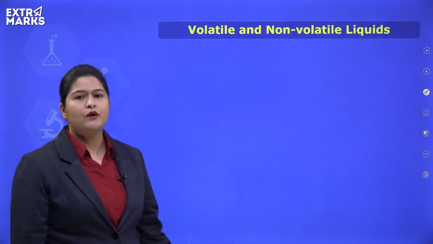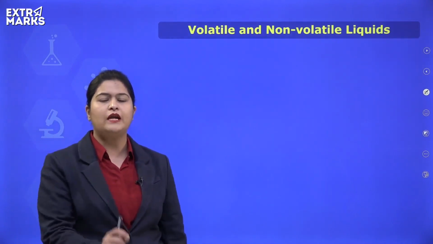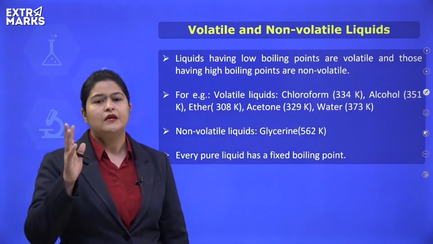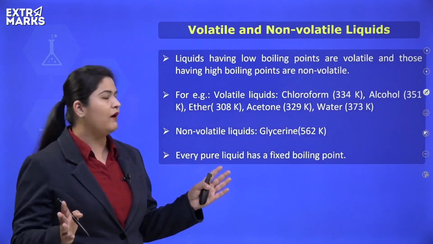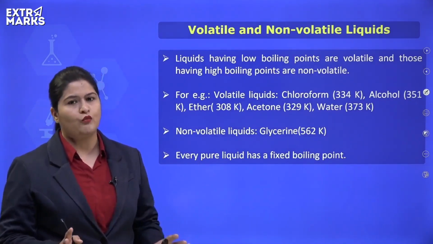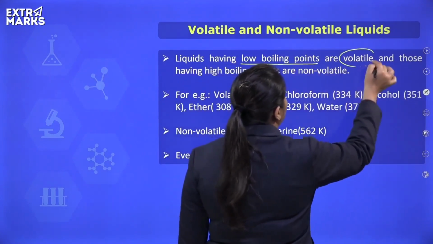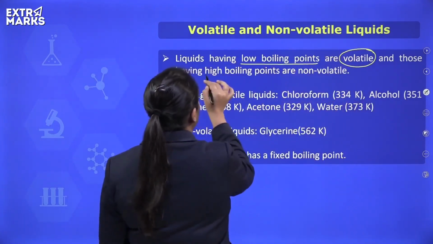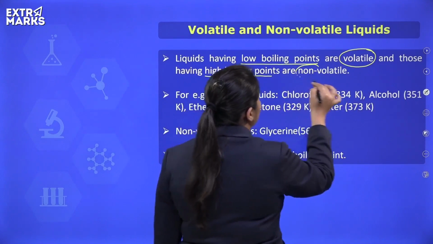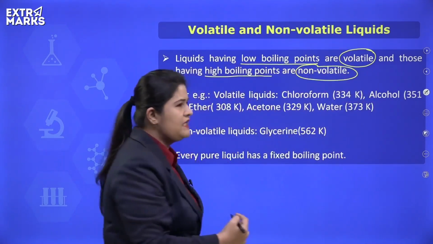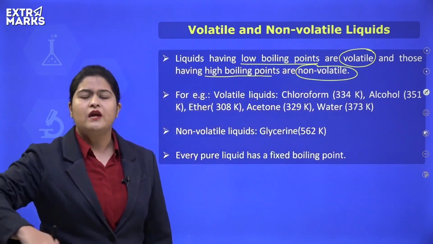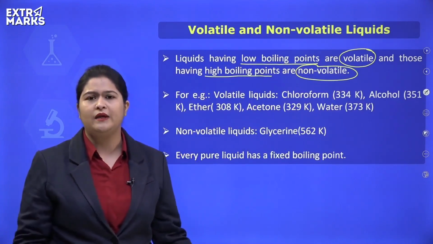Now coming on to two important terms, volatile liquids and non-volatile liquids. See, liquids can be divided into two categories, volatile and non-volatile. The liquids having low boiling point are known as volatile liquids, and liquids having high boiling points are known as non-volatile liquids. You must have seen that a few liquids evaporate on their own very quickly.